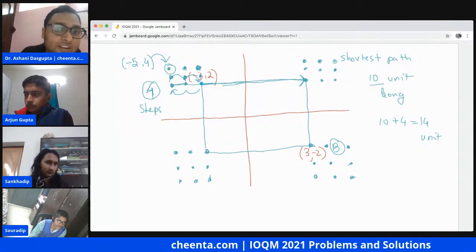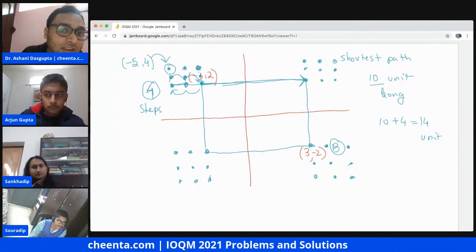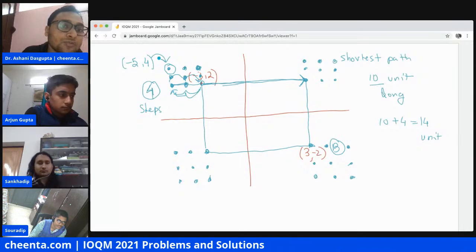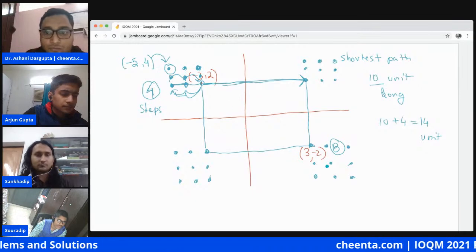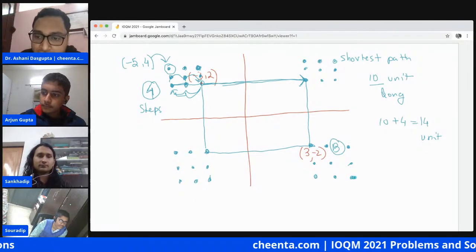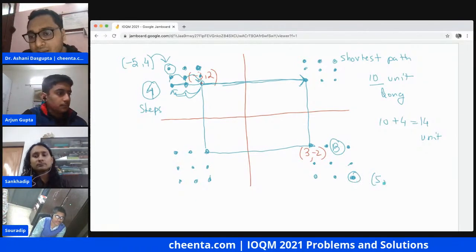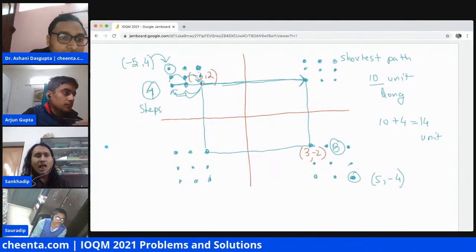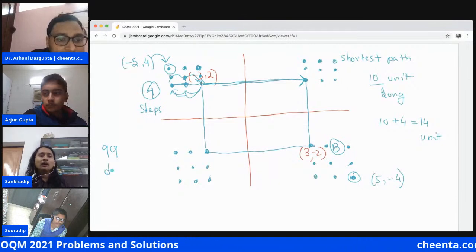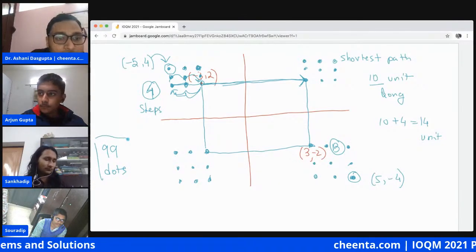Why? Because I went 2 units to the left and 2 units up. So from -3, 2, I went to -5, 4, and here this is 5, -4. So in total, there are 99 dots in this grid.